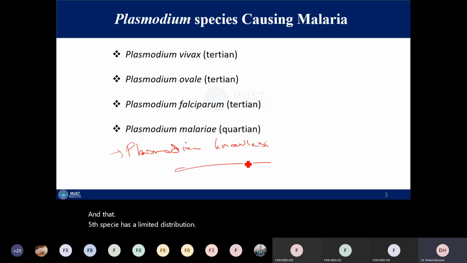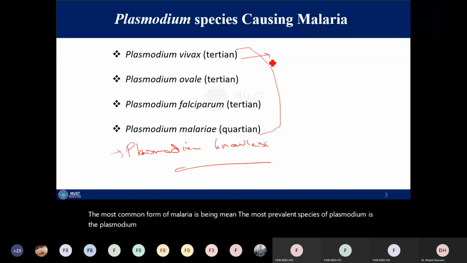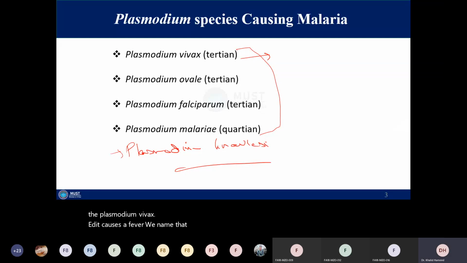So there are 4 prominent species of Plasmodium that are responsible for malaria. The most prevalent species of Plasmodium is Plasmodium vivax. It causes a fever, and we name that fever the tertian fever.